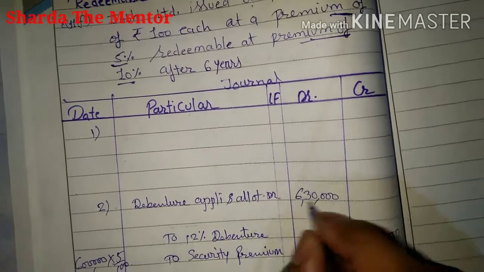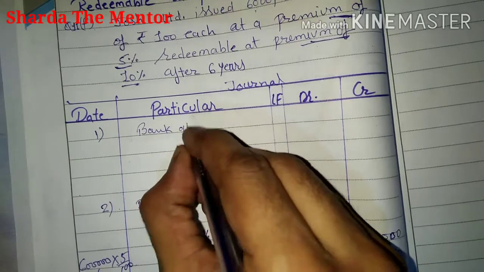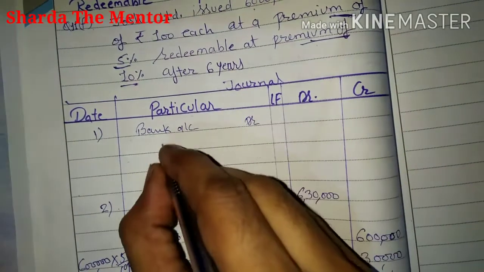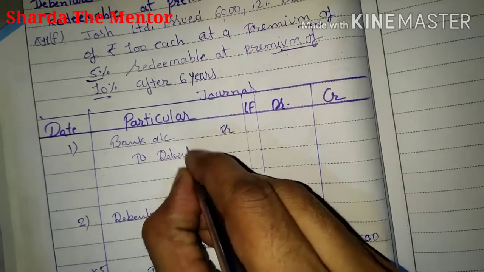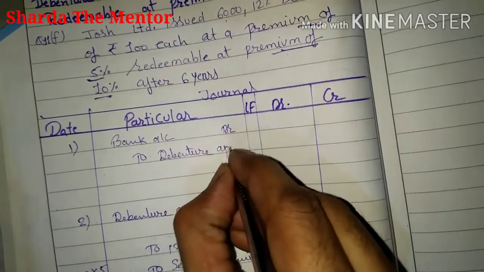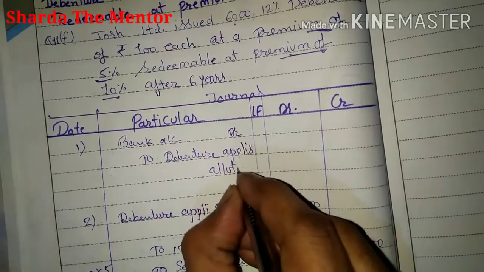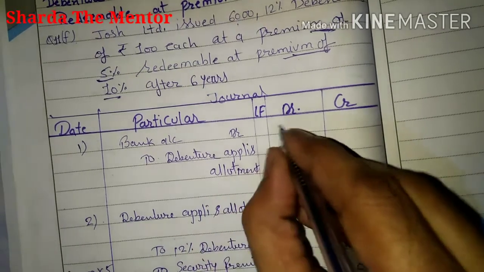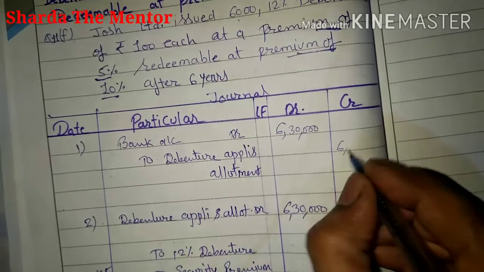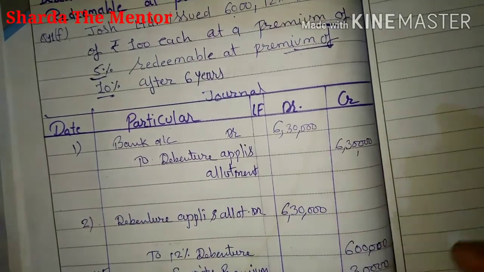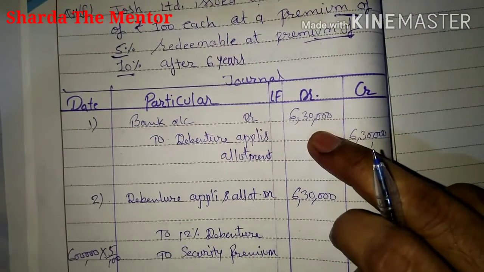Now at the time of issue, it means at the first entry, what amount you will receive at the time of issuing, that is bank account debit to debenture application and allotment. So at the time of issue you will receive 6,30,000. That's why I have passed the second entry first, so that it will be easy to remember what amount we have to transfer here. So here we will transfer 6,30,000.